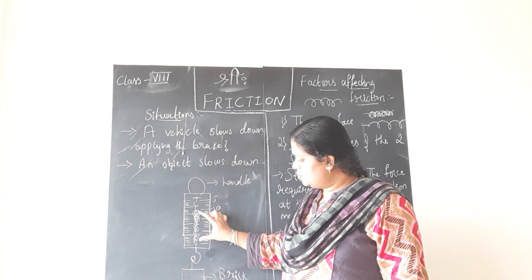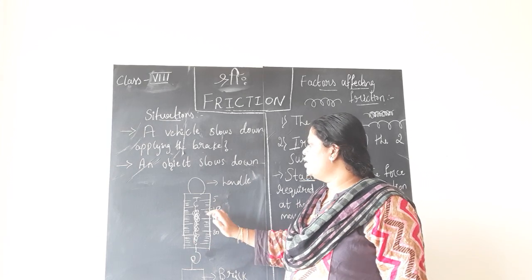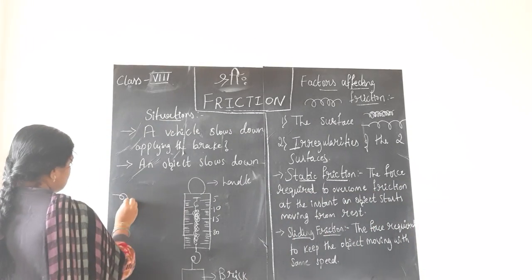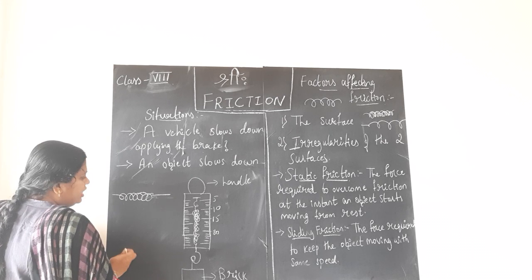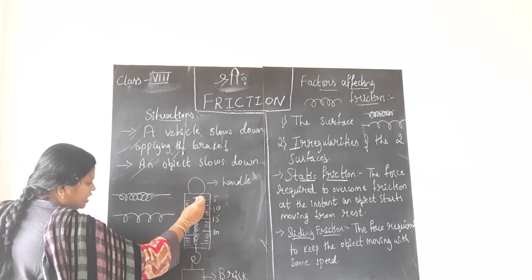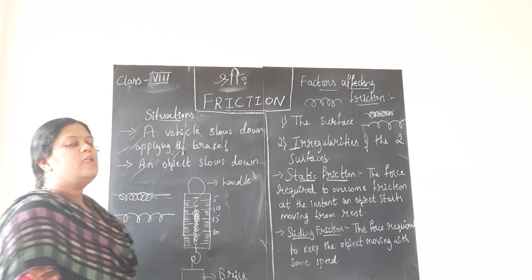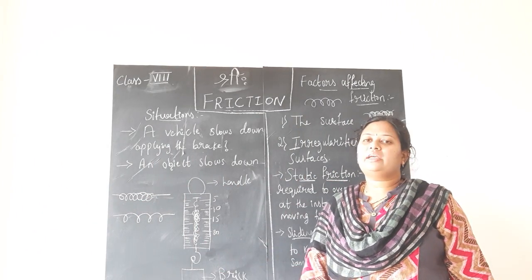So when there is no object tied to the hook, children, the spring will be compressed like this. The coils will be closer to each other. The moment the brick is hung, the spring gets expanded, the spring gets stretched. Why? Due to the weight of the brick, children.